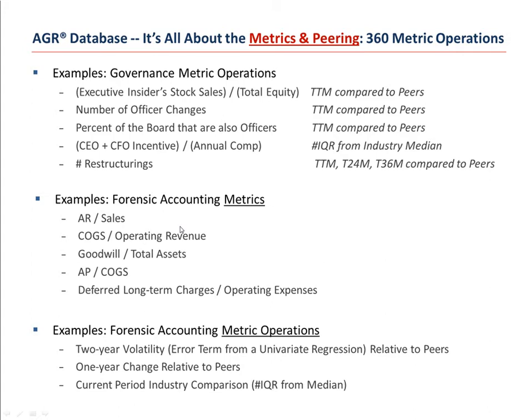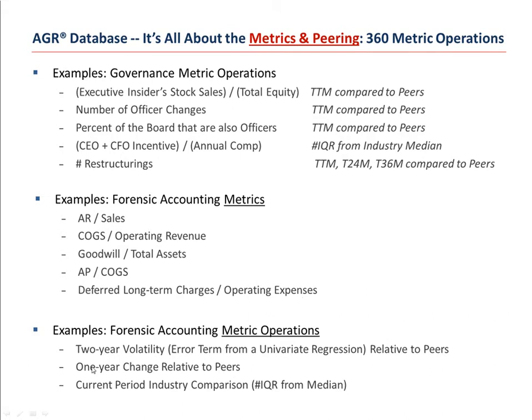On the accounting side, what we do is, in fact, we don't make use of ratios, but in fact we take operations or little learning algorithms on top of ratios. So one example would be taking accounts receivable over sales, looking at the 2-year volatility in that by taking a univariate regression over 8 quarters, and taking the error term from that univariate regression and then measuring that number against its peers. That defines the volatility of one of these metrics, and that is consumed as a metric operation.